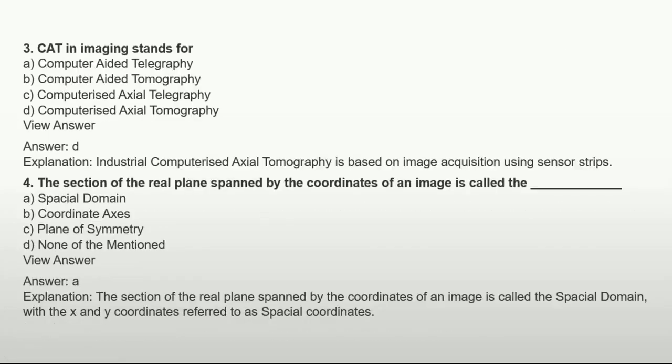So our new question is, the section of the real plane spanned by the coordinates of an image is called dash. Options: spatial domain, coordinate axis, plane of symmetry, and none of the mentioned. So the answer is option A, that is the spatial domain. The section of the real plane spanned by the coordinates of an image is called the spatial domain, with the x and y coordinates referred to as spatial coordinates.